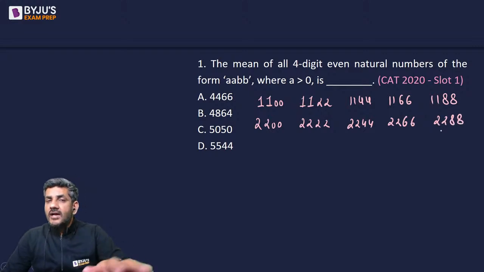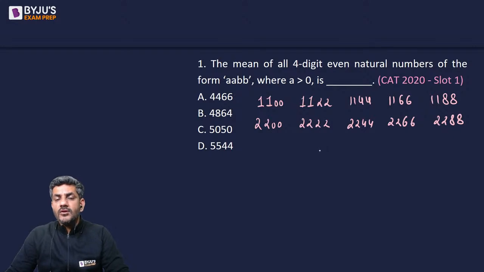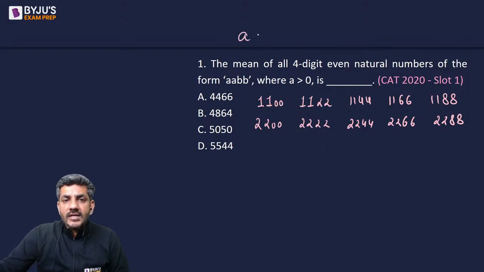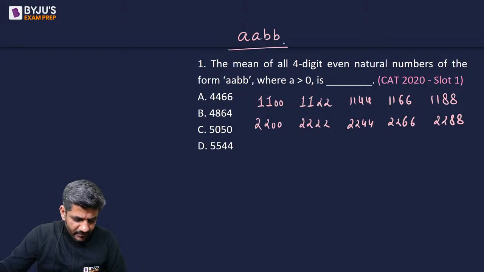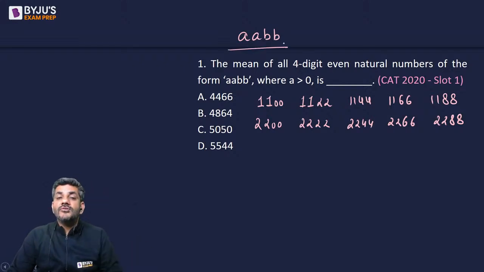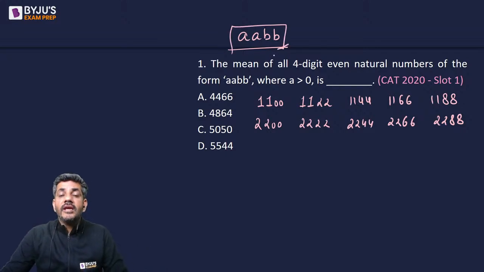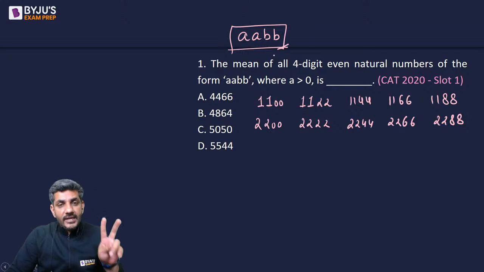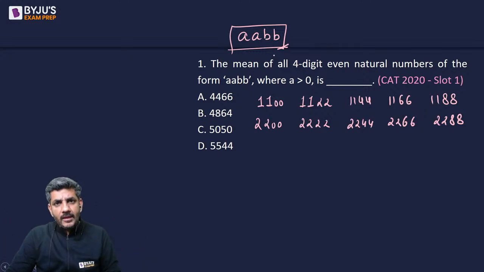Now, at this stage, I have seen some students putting up an objection. Sir, if the number is of the type AABB, doesn't that mean that the first two digits should be same and they should be different from the last two digits? The answer is no. He never said that A and B are two different numbers. By saying this form, he's just trying to say that the first two digits are equal and the last two digits are equal. Are they equal with each other? It is possible. हो सकता है. So 22 is of type AA, 22 is of type BB, so the number can be of that type.